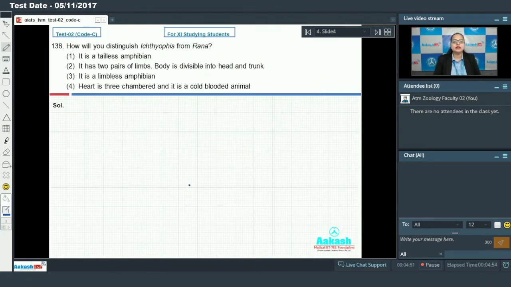That is question 138, which says how will you distinguish Ichthyophis from Rana? Both are members of class Amphibia, but they belong to different orders.